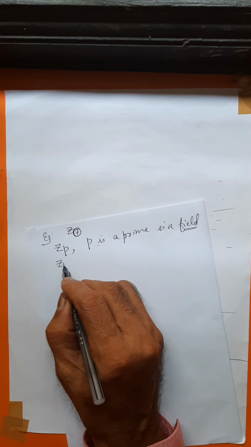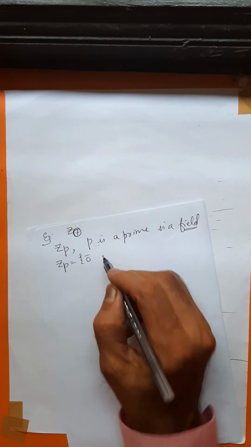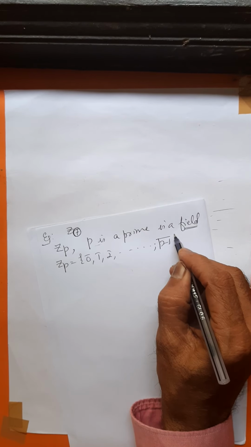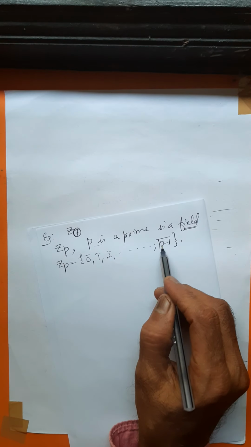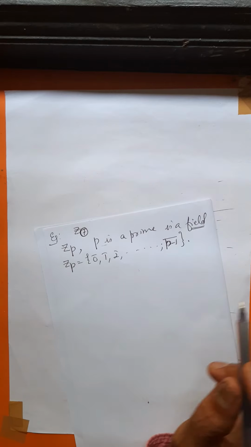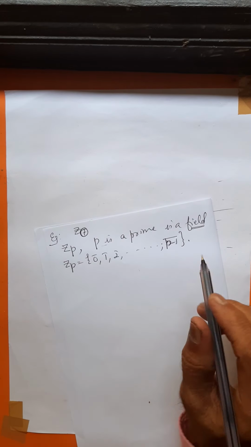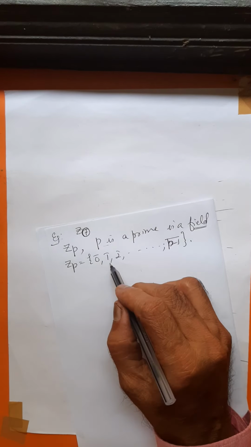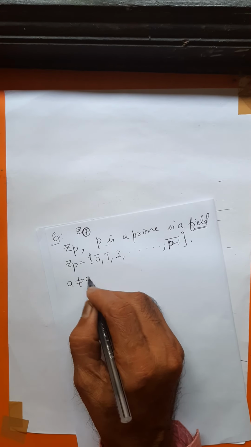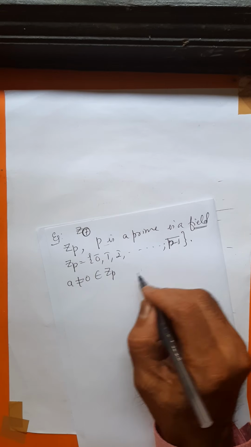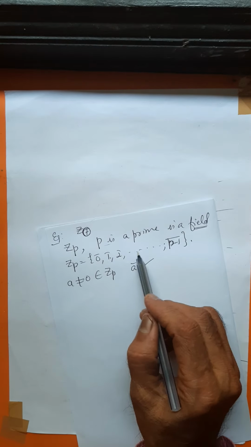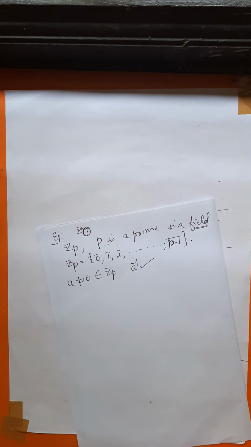Zp means the set of integers modulo p: 0 bar, 1 bar, 2 bar, up to where? Up to p minus 1 bar. It must be one less than p, p minus 1. So these are the residue classes modulo p, right? We would like to show that it is a field by proving that for every non-zero member of Zp, a multiplicative inverse exists. For each non-zero element here, a multiplicative inverse exists.